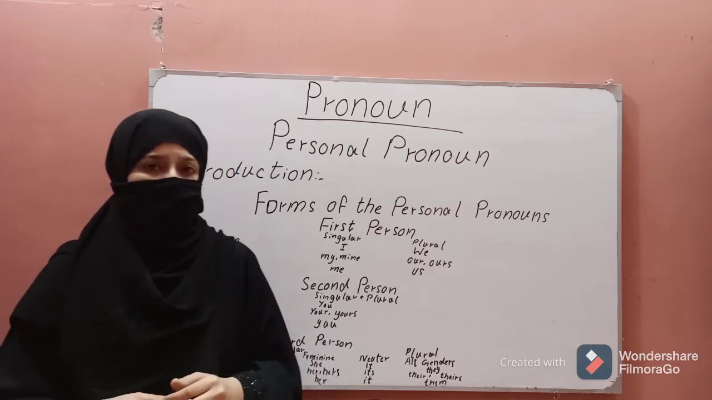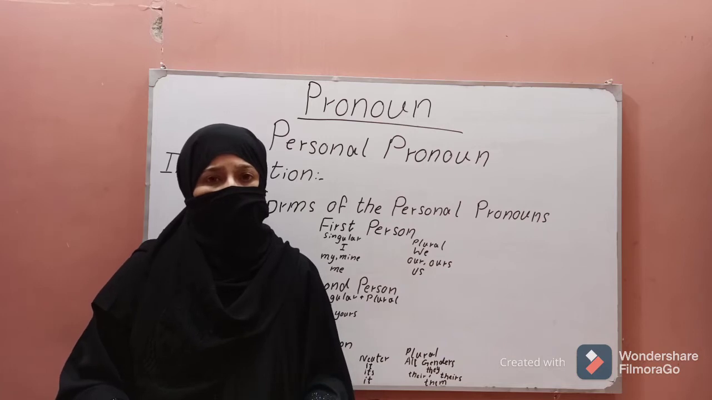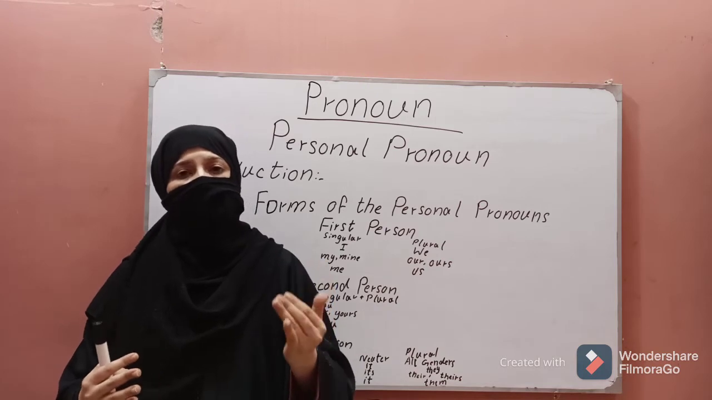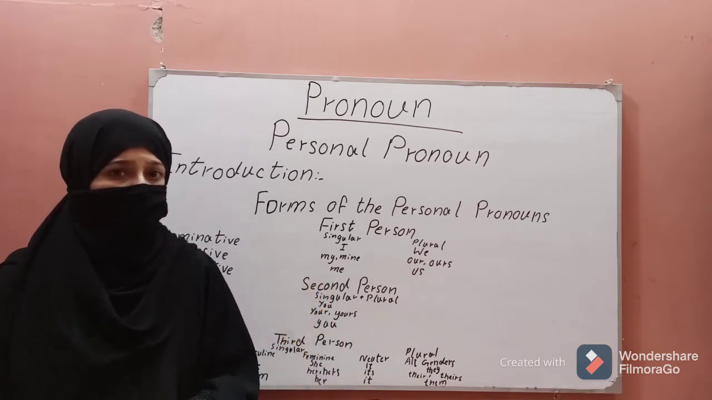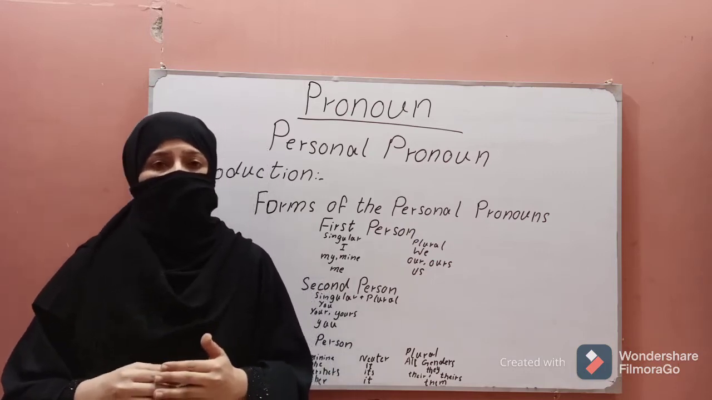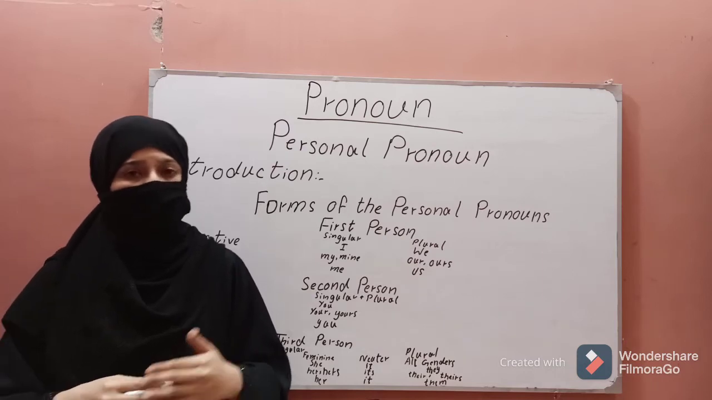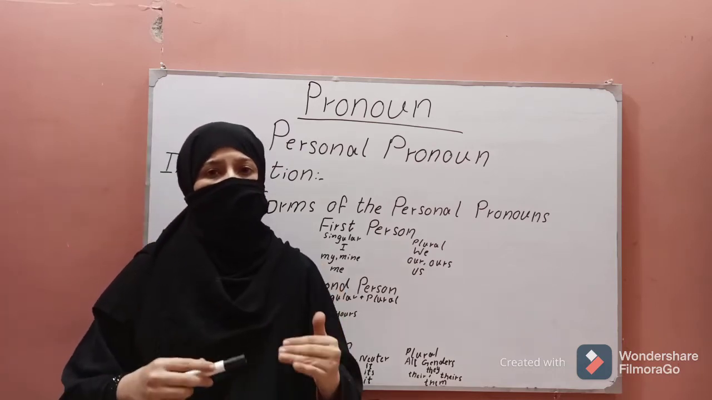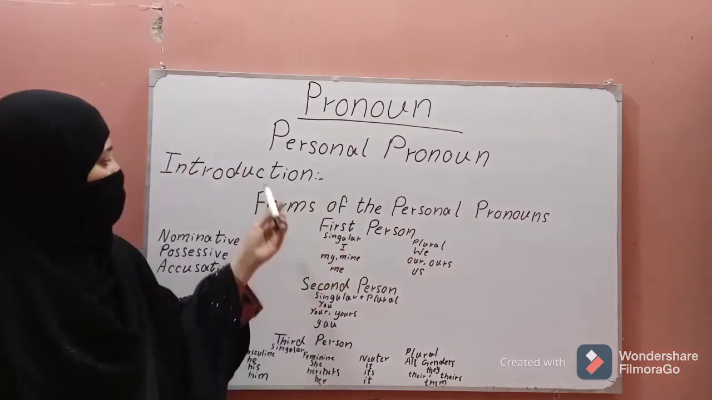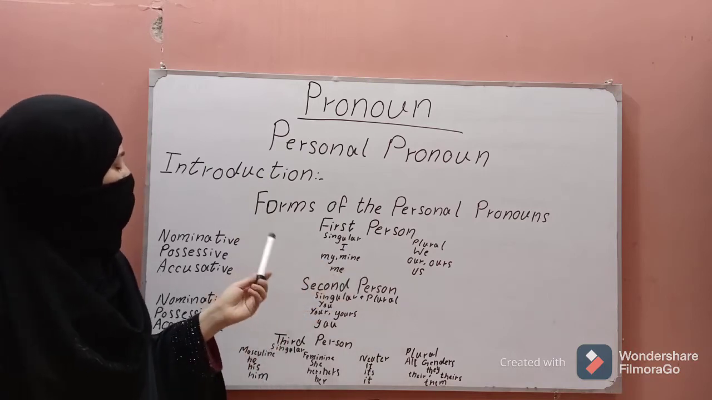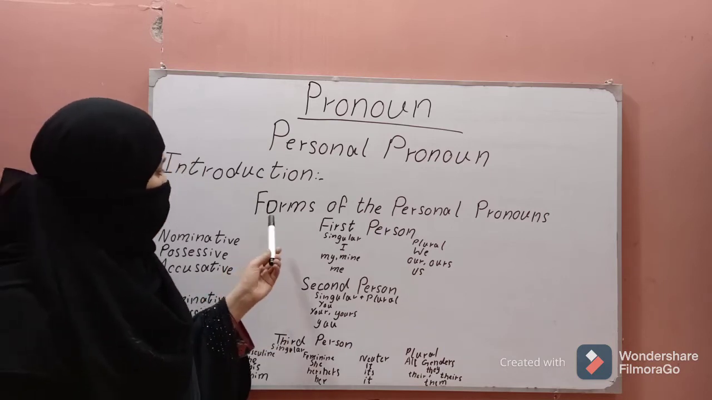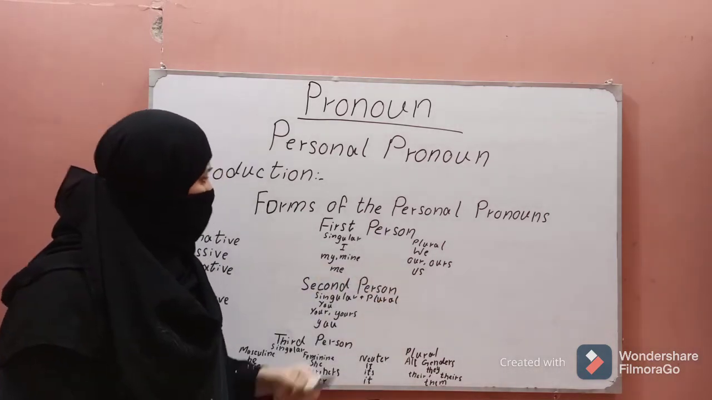Now look at this example. I am alright, you are alright, they are alright. In all these sentences, I, you and they are personal pronouns. Personal pronouns stand for three persons: the person speaking, the person spoken to, and the person spoken of. Now I have made a chart on the whiteboard to make it clearer what personal pronouns are. Now look at the forms of the personal pronouns.